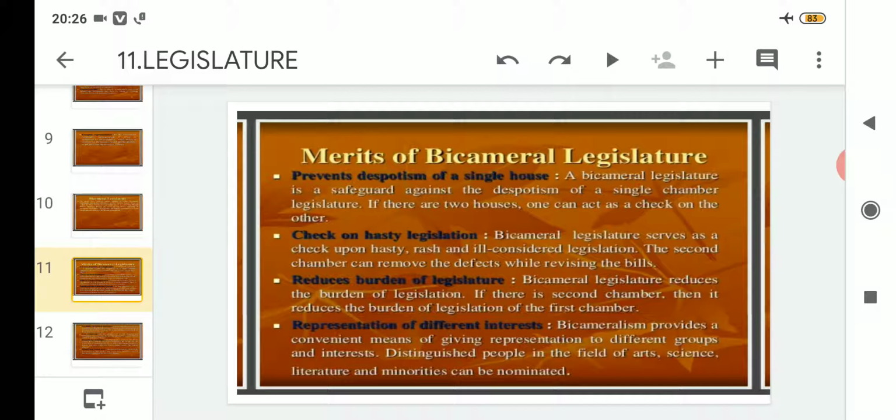So it will represent people of different sections of the society. Clear?